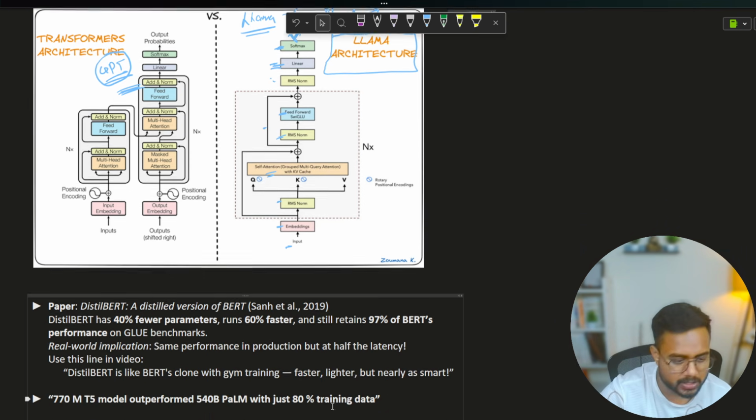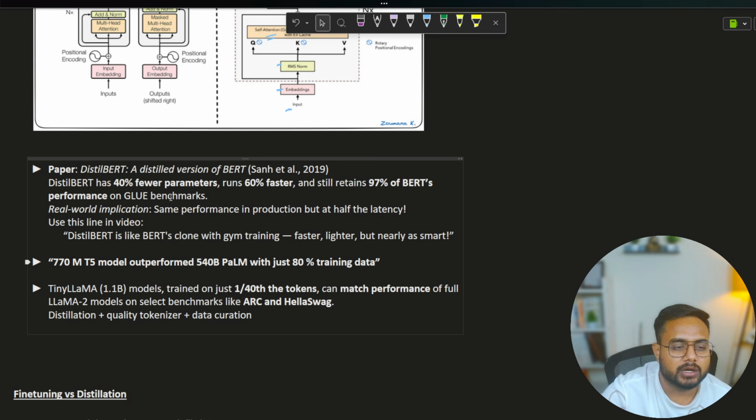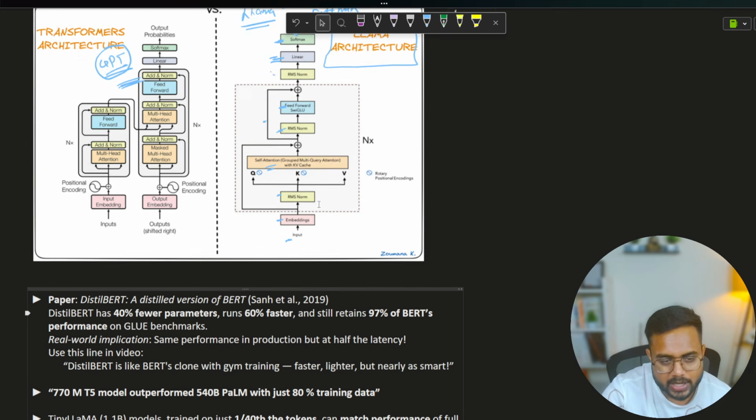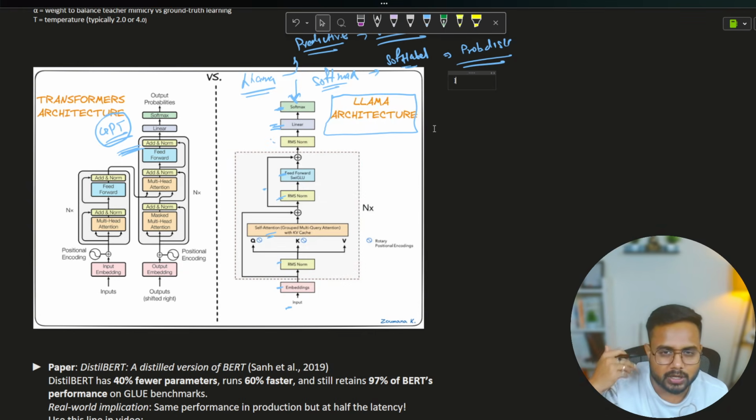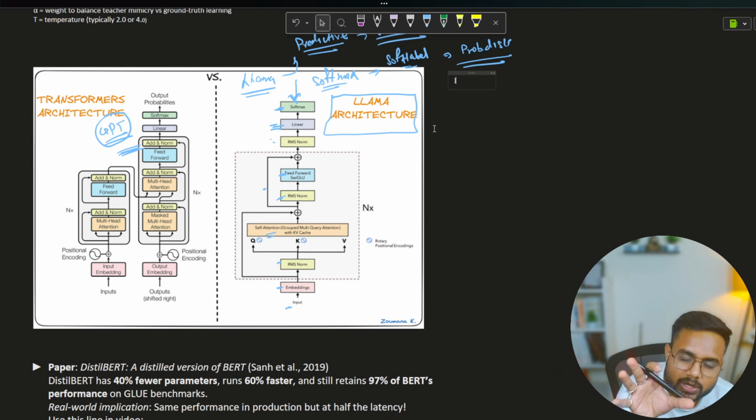Now coming to the next part. So, guys, if we're talking about distillation, if you have seen my previous video, distillation is nothing; it's just a process, right? We are going to train our student model again. Either that student model is already trained, meaning we are going to fine-tune it on top of the softmax value which we are getting from the teacher, or we just initialize the student model and then train it using those softmax values itself.